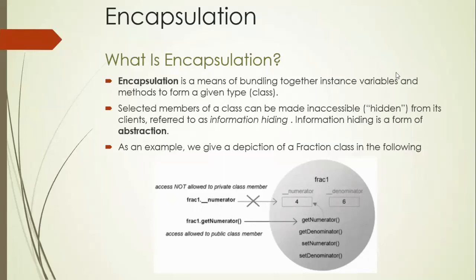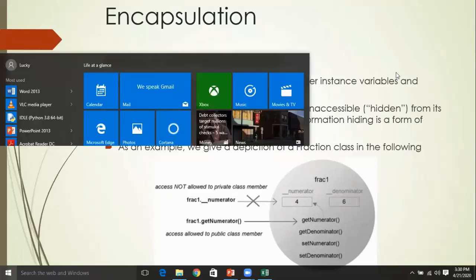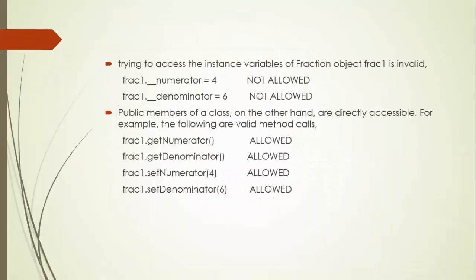Now let us see how this example is going to work. Frac1 will act as an object of the Fraction class, and if you try to access the variable __numerator, which is not allowed, in the same way __denominator, and all the remaining methods which are treated as public, are accessible.